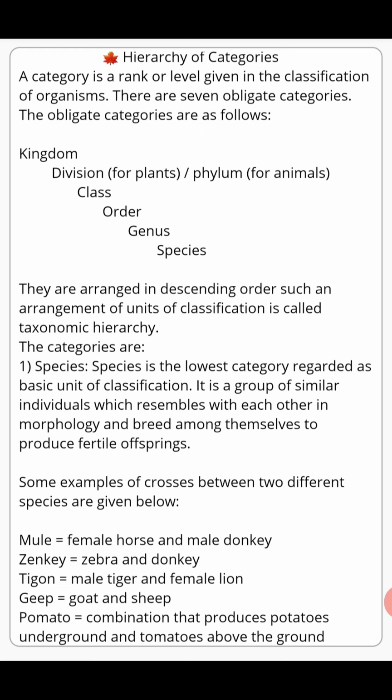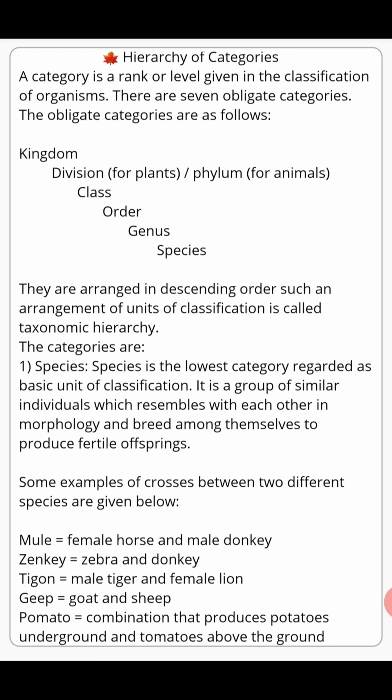After the division or phylum, we have class. Next is the order, then genus, and at last we have species. Here, kingdom is at the top. It means kingdom is the biggest group of classification. Similarly, species is at the bottom. Here, species is the smallest unit of classification.